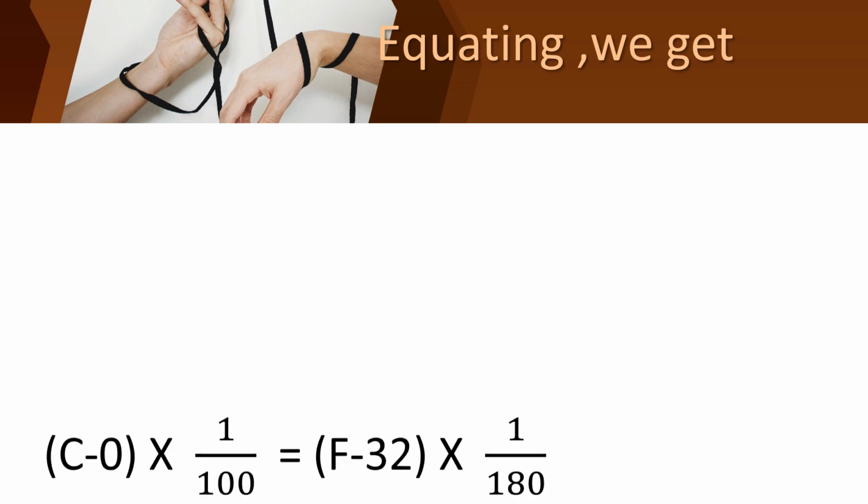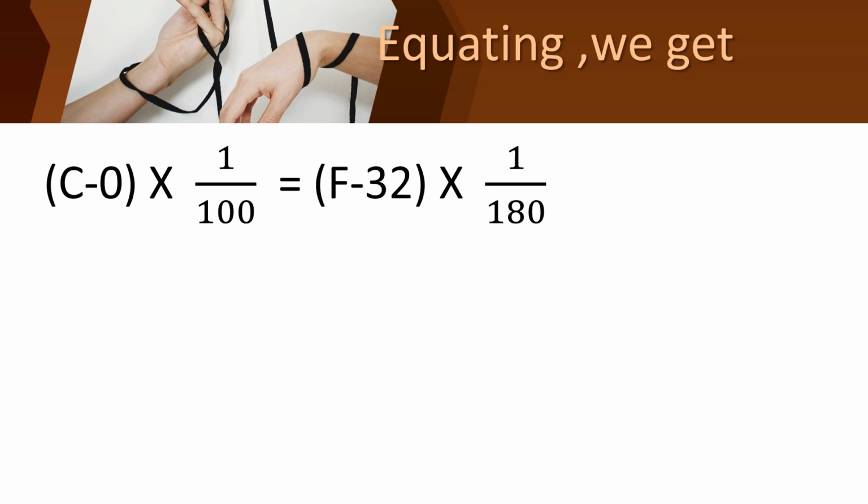So we are going to equate it. So C minus 0 into 1 upon 100 equal to F minus 32 into 1 upon 180. Okay children, simply we are going to equate the two expanded mercury levels. So what will you get?